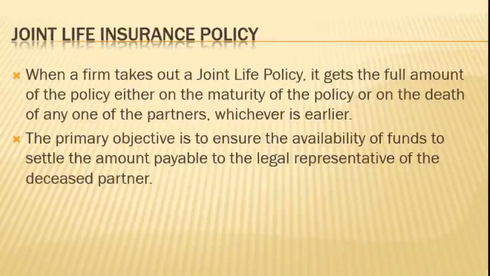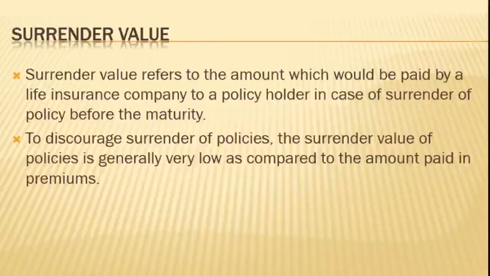In order to avoid this situation, the firm takes a joint life policy so that the necessary funds are available at the necessary point of time, and the amount is immediately paid to the deceased partner's legal representative.